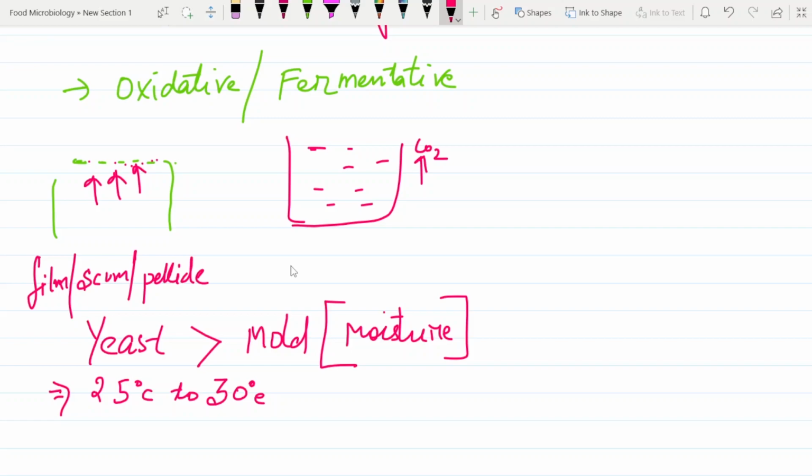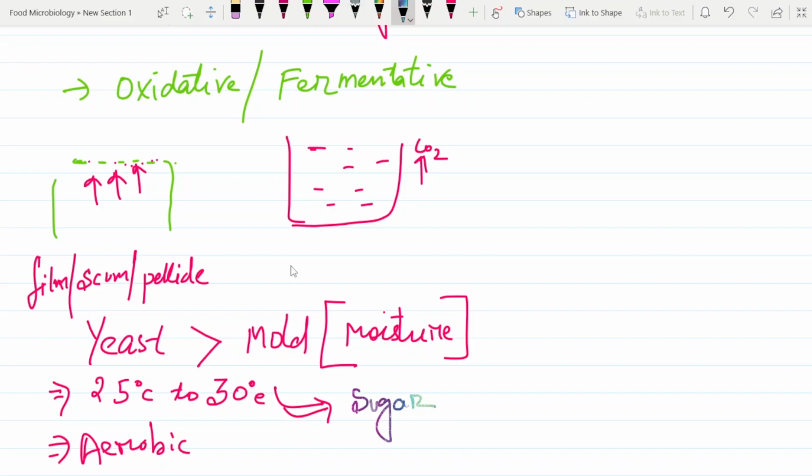Not only that, they are also aerobic, meaning they require oxygen, air, for survival. And where do yeast get their energy from? This is also a very nice thing that you have to know. Yeast actually gets energy from sugar.